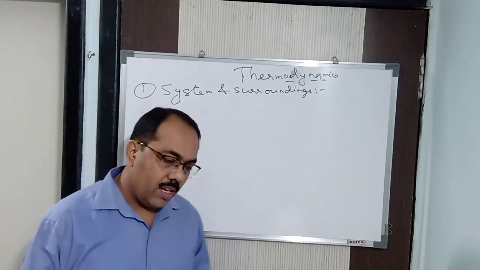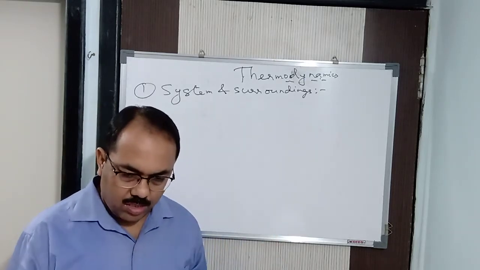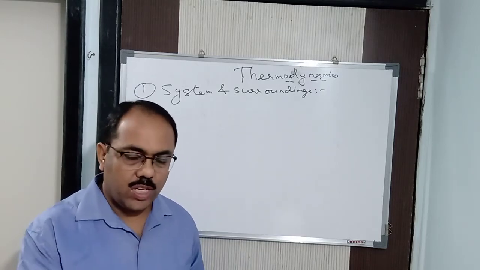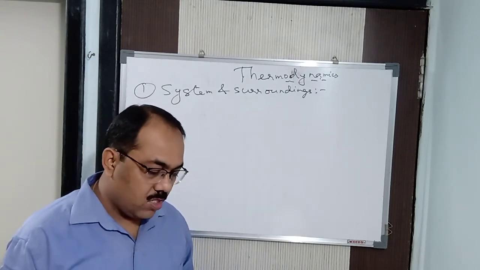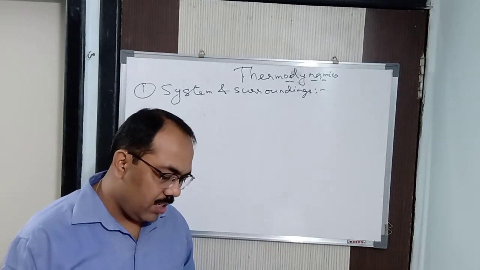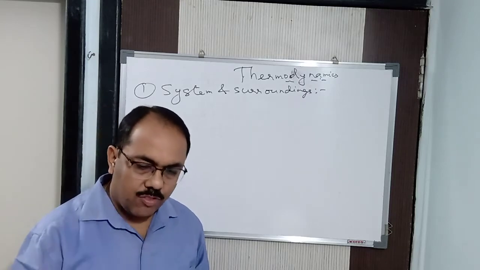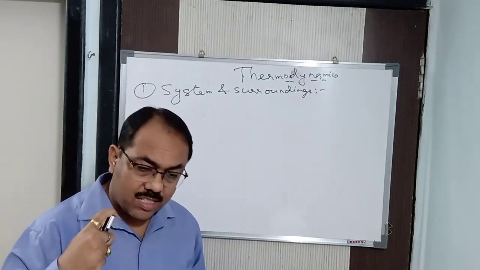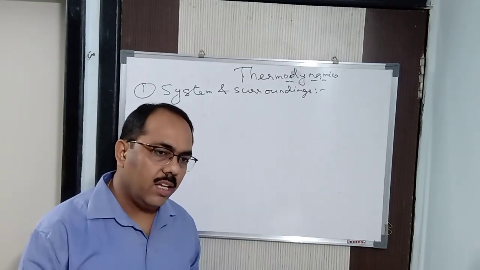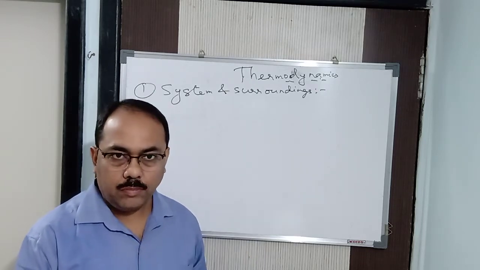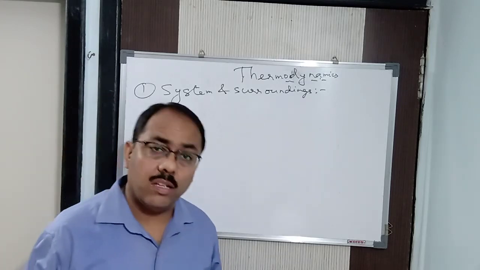The part of the universe. And the remaining portion of the universe which excludes all these things, the temperature, pressure, volume, and so on, is known as the surroundings. Now, let me explain in simple words. This is a definition I gave you. The remaining part of the universe which is not in our study, which is not concerned in the thermodynamic study, which we are not going to deal with directly, but indirectly we are going to deal with it, is called the surroundings.